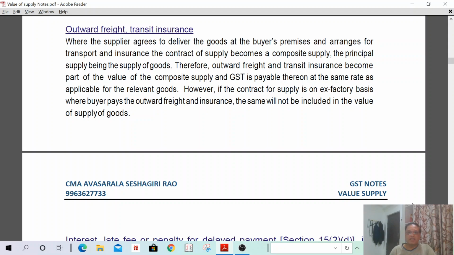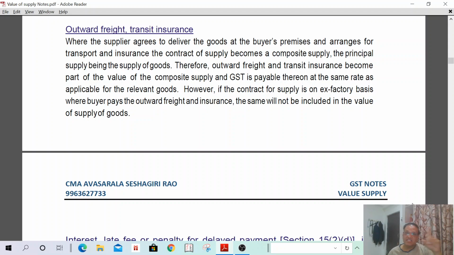As per the agreement, the goods shall be delivered to the buyer's premises. In such a case, the supplier has to incur the transport and insurance. I can repeat again. As per the agreement, the supplier has to deliver the goods to the buyer's premises only. In such a case, the supplier has to incur insurance and transport. That means he is supplying value of goods, insurance and transport. It is a composite supply.